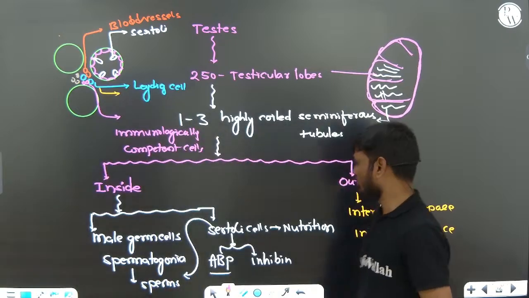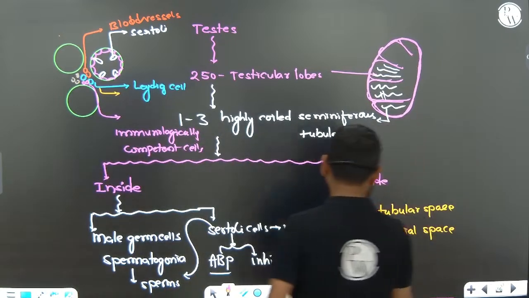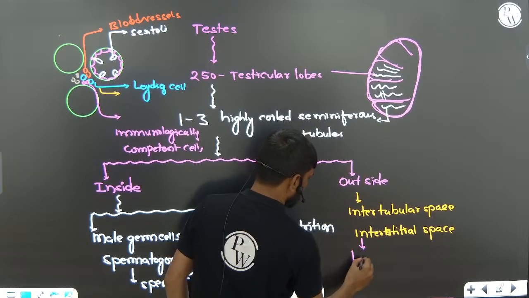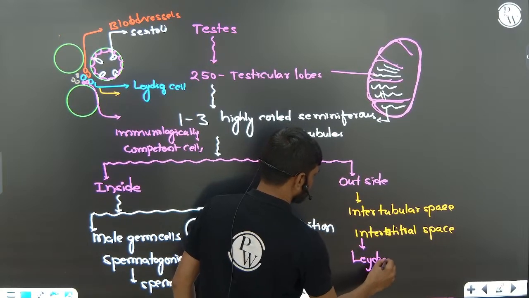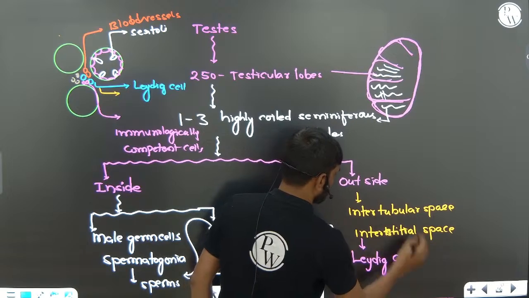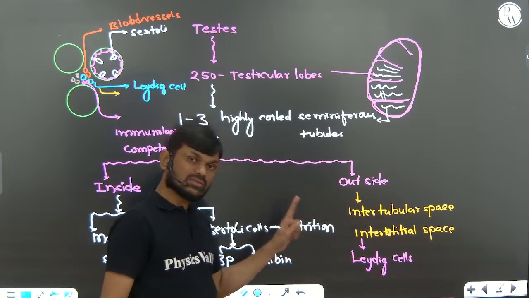Very, very, very important. So the interstitial space contains Leydig cells, which are also called interstitial cells.